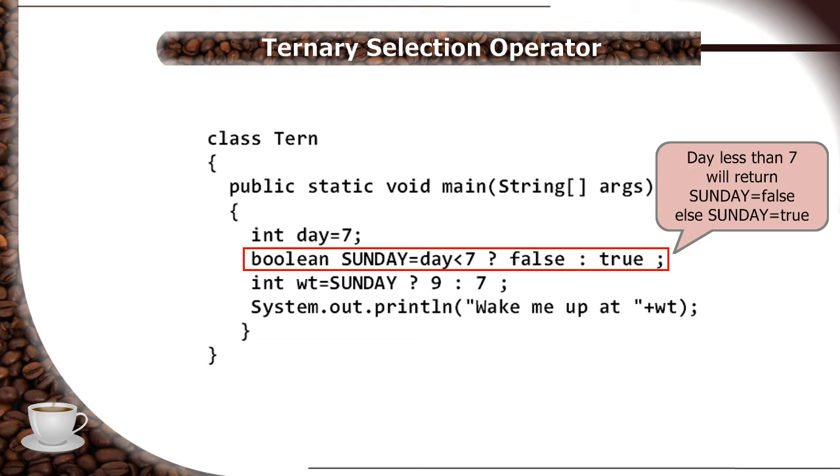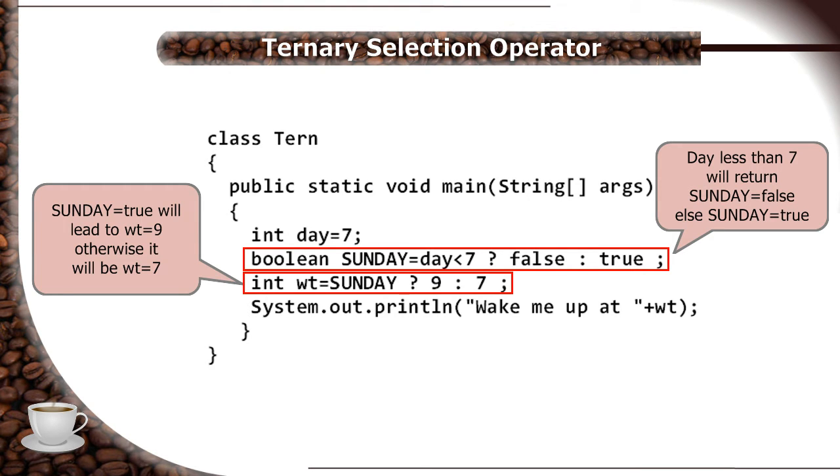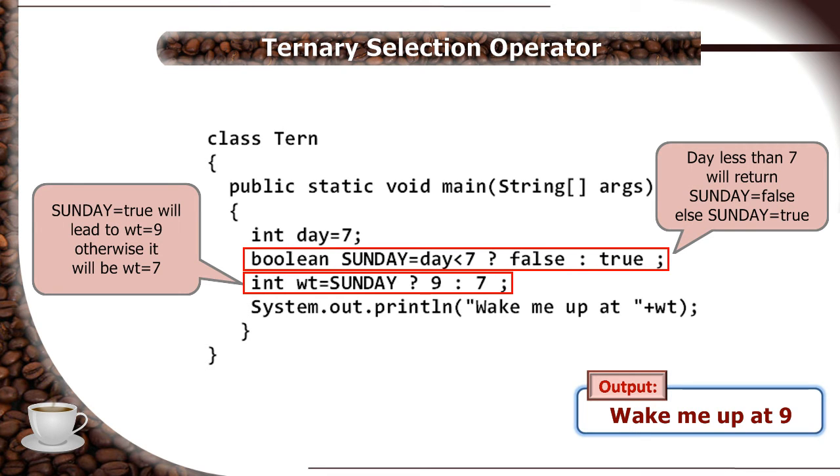In the second use of the ternary operator expression, when the Sunday boolean type variable is true, it is going to return 9, which will be assigned to the integer variable wt, and the given code will finally print wake me up at 9.